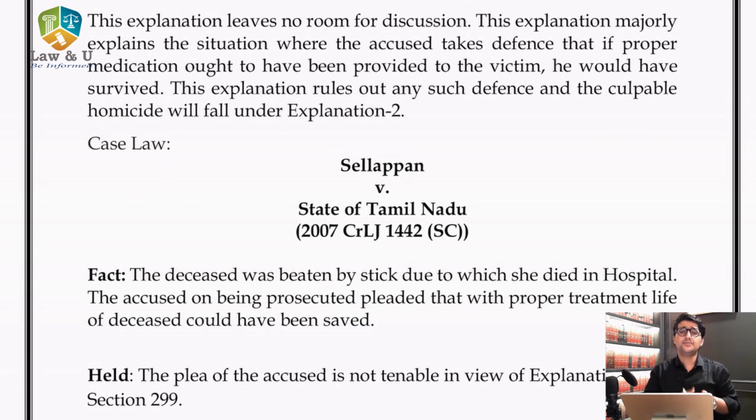In this case, a man hits another man, that person gets hospitalized and eventually dies. And the defense of the accused was that if he had got proper treatment, he could have survived. The court said, no, this is not a defense and it falls under explanation 2 of section 299. Therefore, section 299 explanation 2 leaves no room for discussion or gives any defense to the accused that if he had got proper medical treatment he would have survived. No, this is not an excuse.